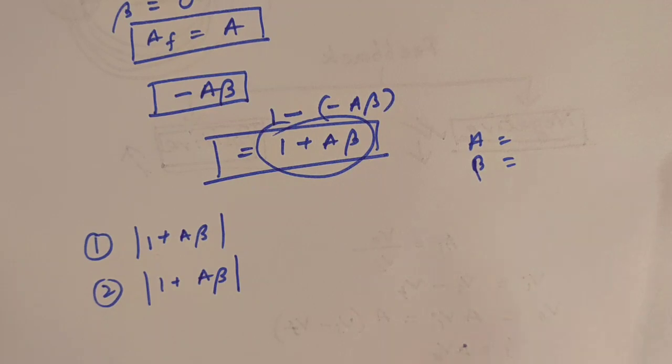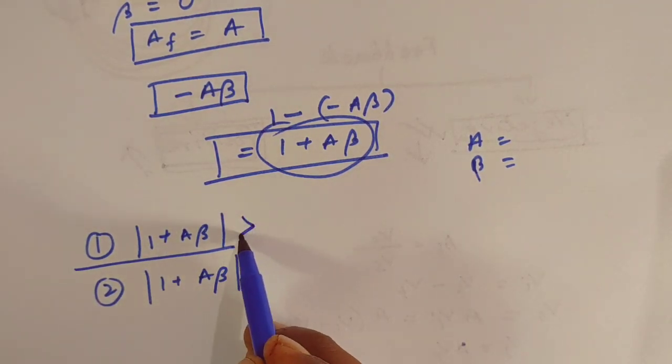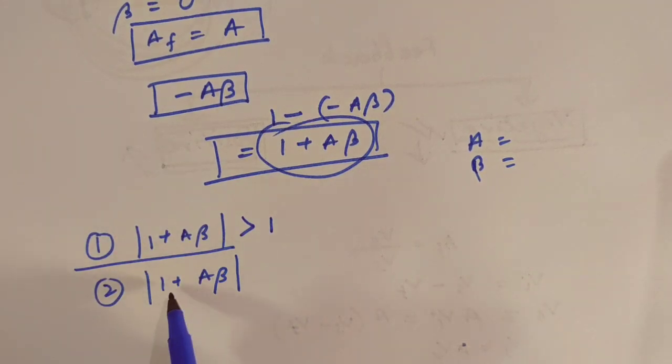Now we'll see what it signifies when 1 plus A beta is greater than 1 and when 1 plus A beta is less than 1.